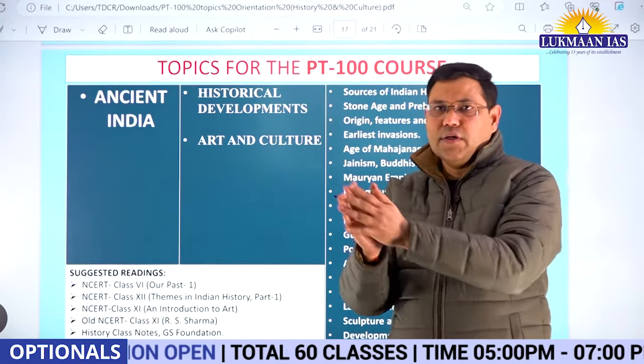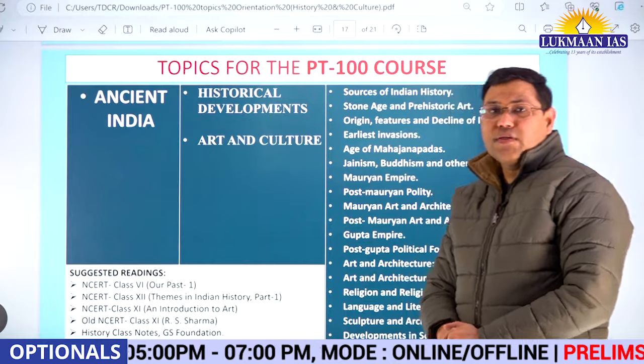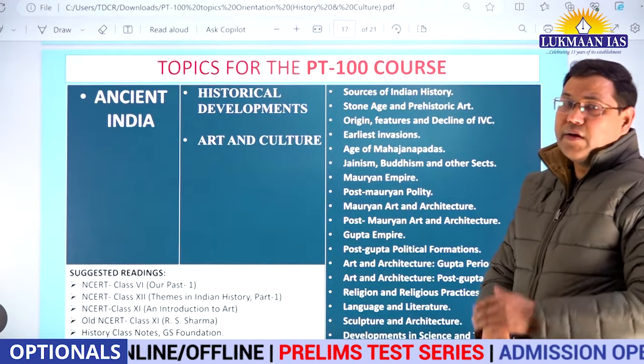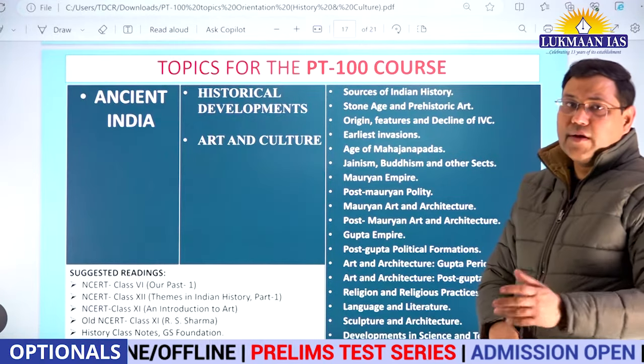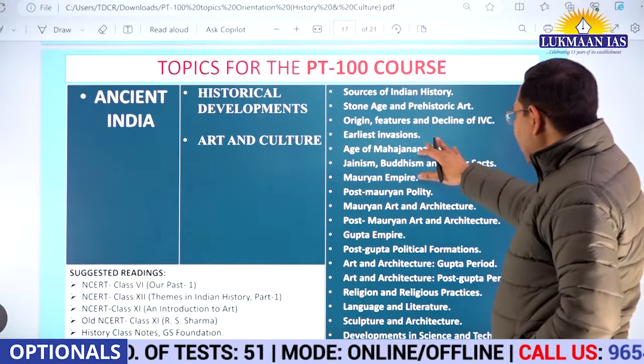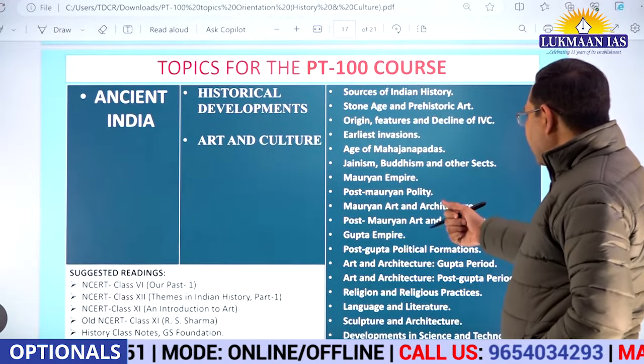If you want detailed information from us, you can come to us, discuss with us. The faculties are always available to mentor the candidates. So right from sources of ancient history to Stone Age, IVC, Vedic period or Mahajanpadas, Jainism, Buddhism, Mauryas, post-Mauryan period, Guptas, post-Gupta period, art and culture related to those areas, everything will be covered over here and questions will be framed accordingly as per the UPSC pattern.